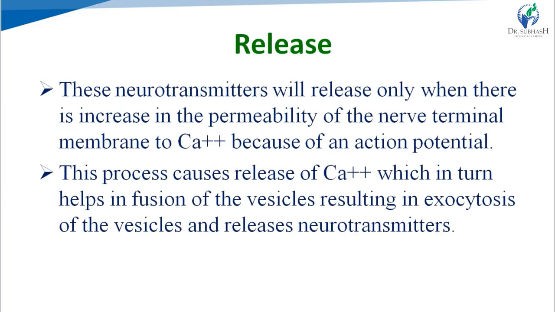Release of catecholamine is the same as the release of acetylcholine, because the release of most neurotransmitters depends on the concentration of calcium.